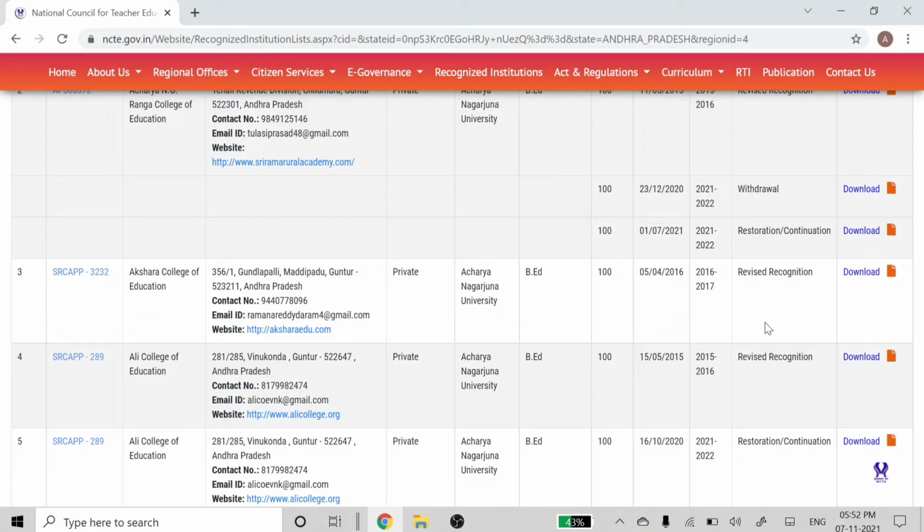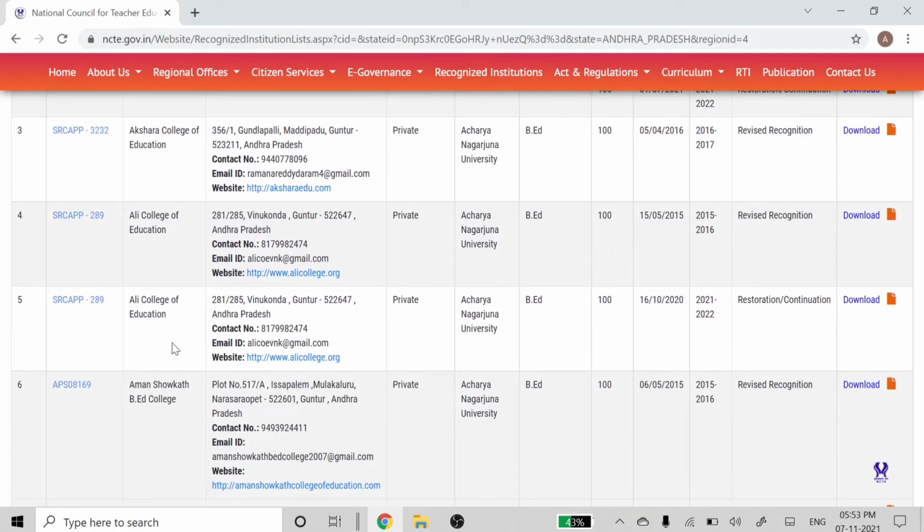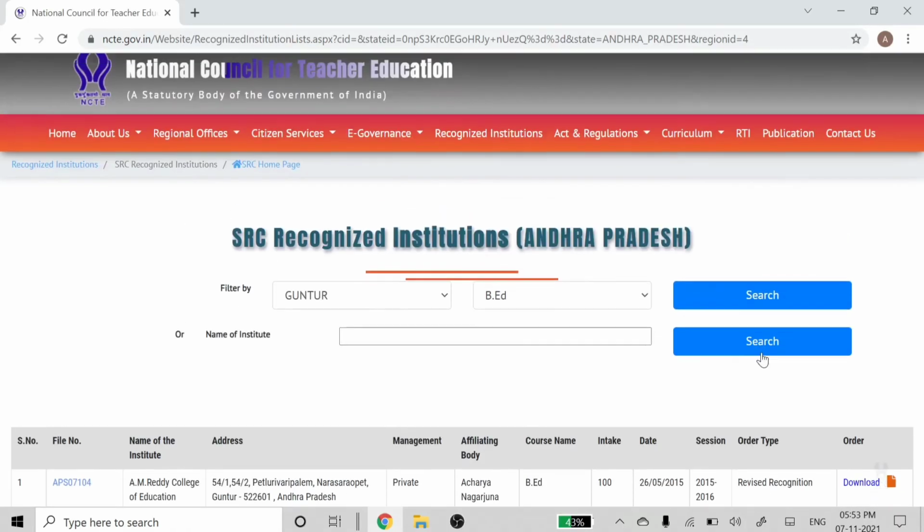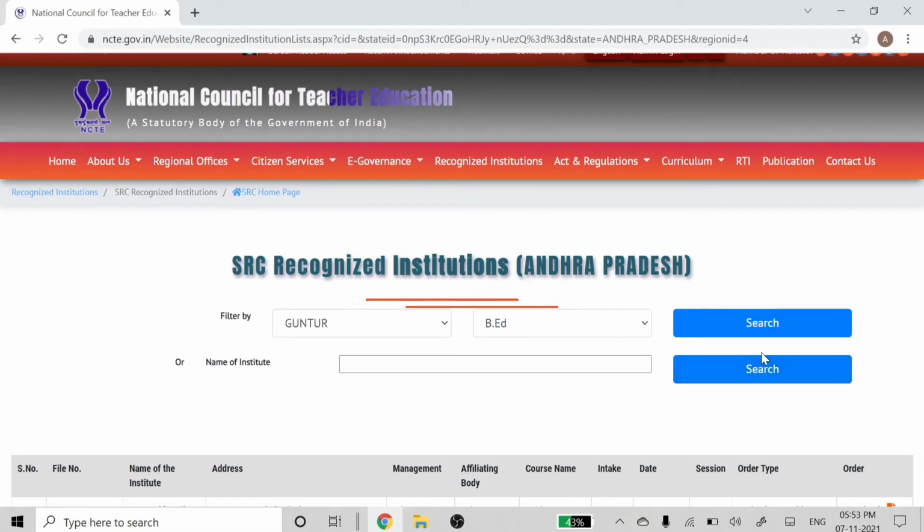Okay. So look, another college is Ali College of Education. Similarly, it has the revised recognition. That means it has the affiliation. Similarly, you can again see Ali College of Education for BEd, restoration or continuation. That means NCTE had withdrawn the affiliation, and again NCTE gave that affiliation. Restoration and continuation means this college has NCTE affiliation. I think now you have the clear picture, so you can check yourself now.